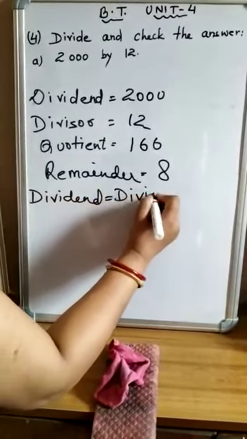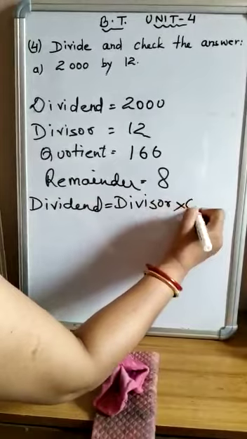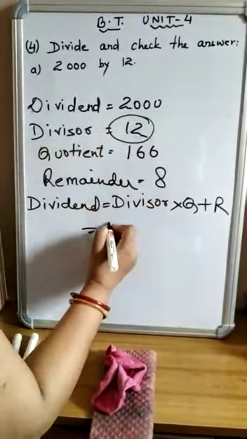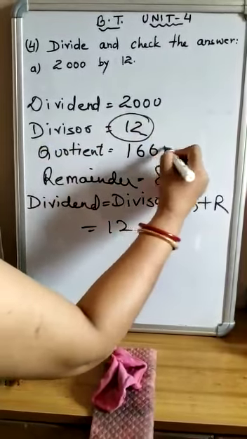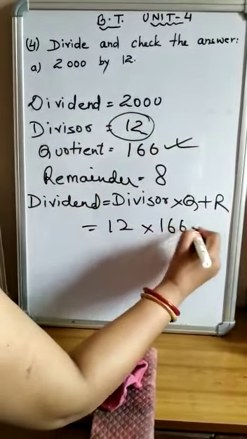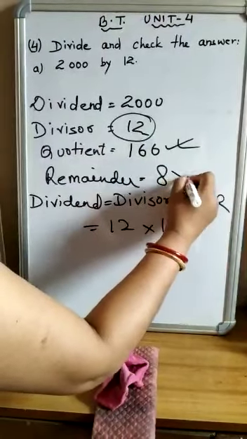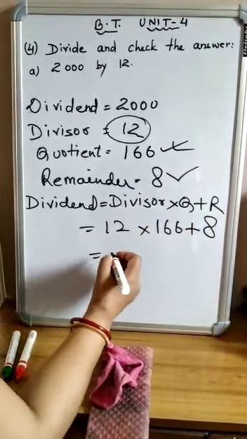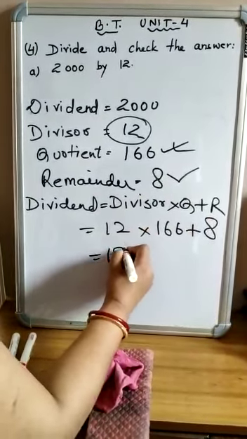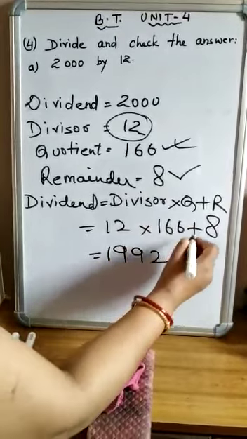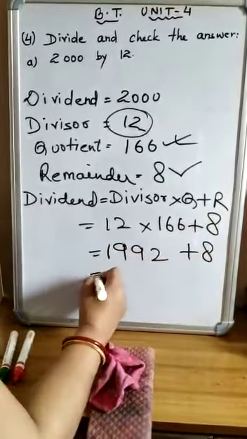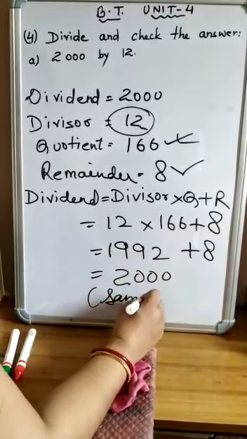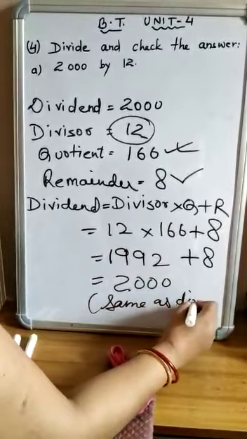Divisor into quotient plus remainder. So here the divisor is 12. The quotient is 166, plus the remainder is 8. So here 12 times 166 is 1992. Now plus 8, it equals 2000. It is the same as the dividend. Same as the dividend. So it is checked.